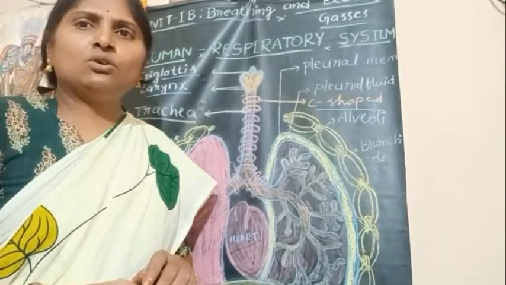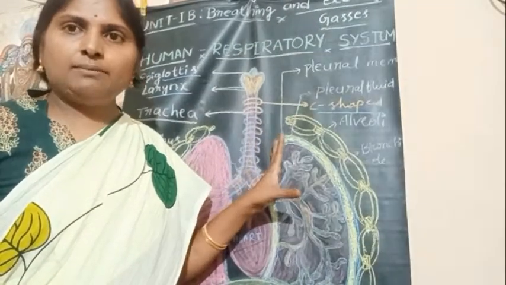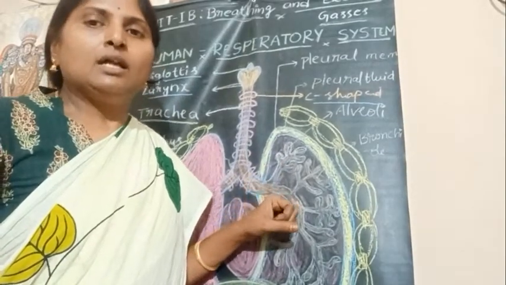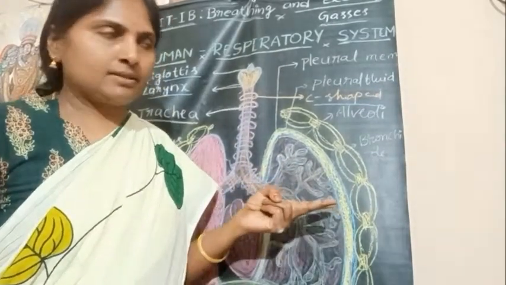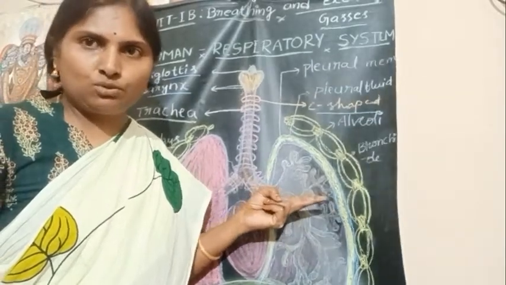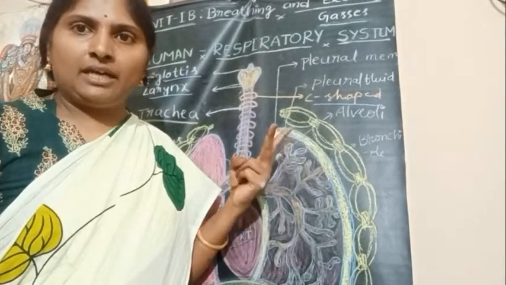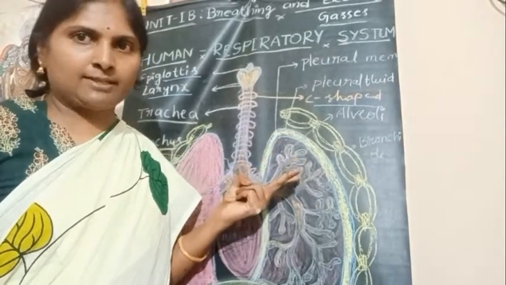Next, all these respiratory organs of the human respiratory system can be classified into two parts. One is the conducting part and another one is the respiratory part.